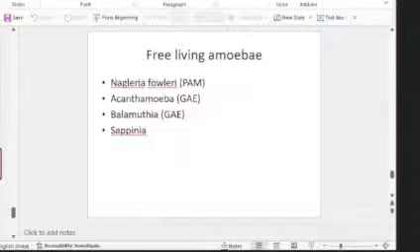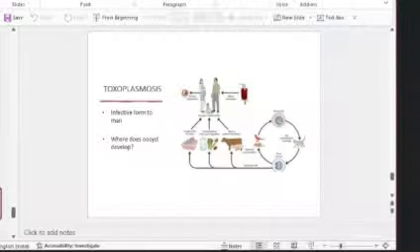Primary amoebic meningoencephalitis is caused by Naegleria fowleri. Acanthamoeba causes granulomatous amoebic encephalitis. And Sappinia, there is one reported case of encephalitis due to Sappinia. So this is very important. Make a note that you have to read this. It's repeatedly asked in the previous years, and in the CBME also they are asking this question.